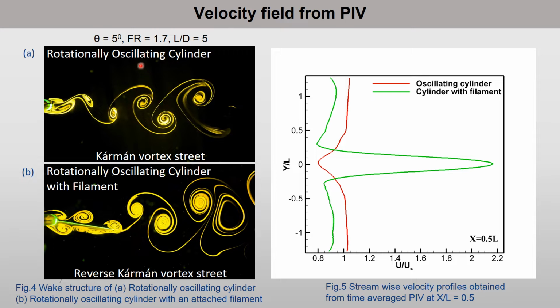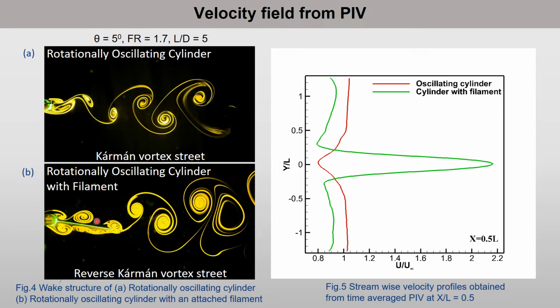Here we have the case of a rotationally oscillating cylinder where you see a Kármán vortex street. And if you look at the corresponding velocity profile in the wake, in this case, which is this red line in this figure, we see a velocity deficit, which means that there's a drag acting on the cylinder.